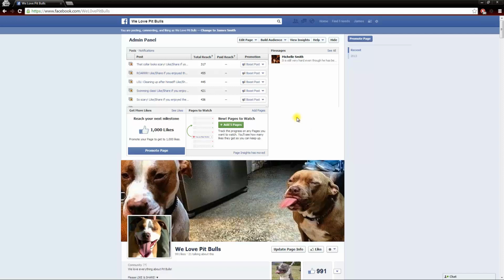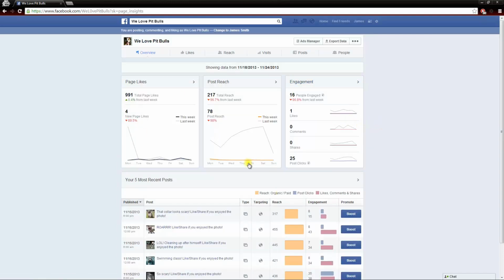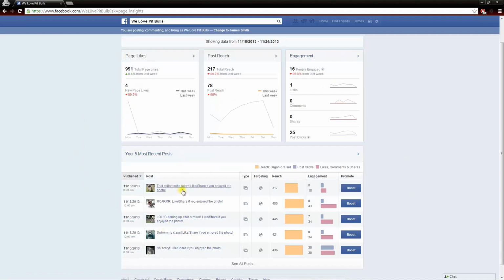So what we do at the very top here, we click on View Insights and we are going to get taken to our dashboard. This is basically just an overview of what we have going on right now. We have an overview of our page likes, the amount of people who are seeing our status updates, our engagement in our recent posts, and so forth.